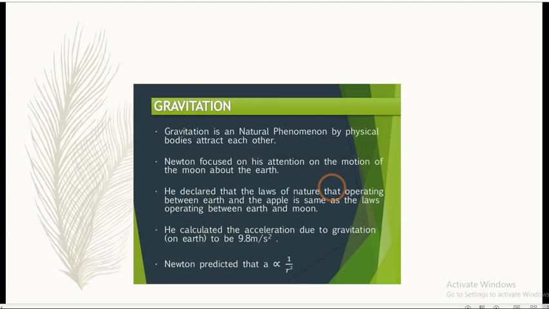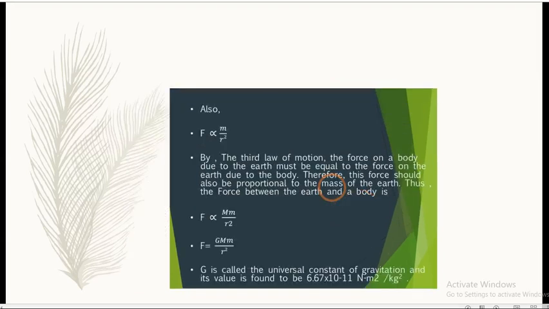After these number of phenomena, he concluded that a is inversely proportional to 1 upon r square. Also, F is directly proportional to m. So you can write F is proportional to m upon r square.